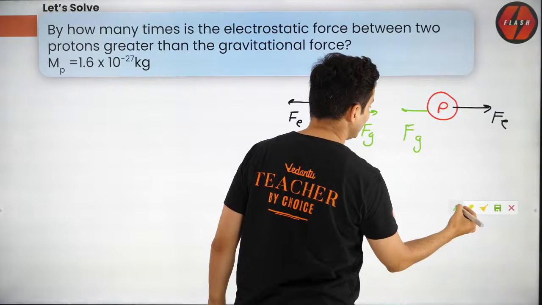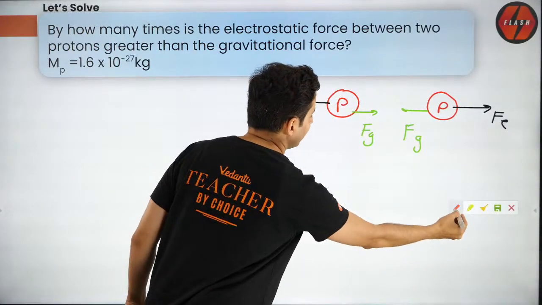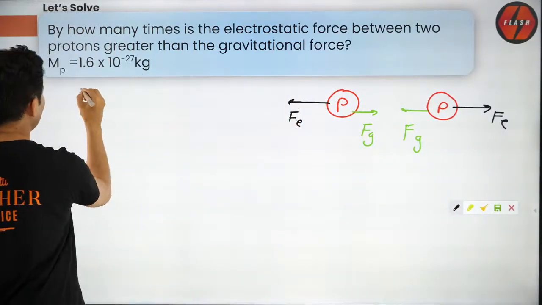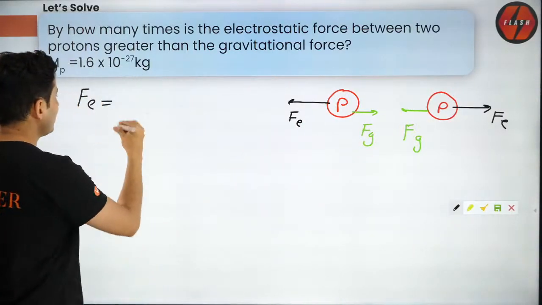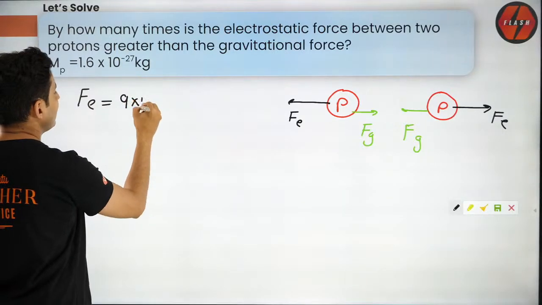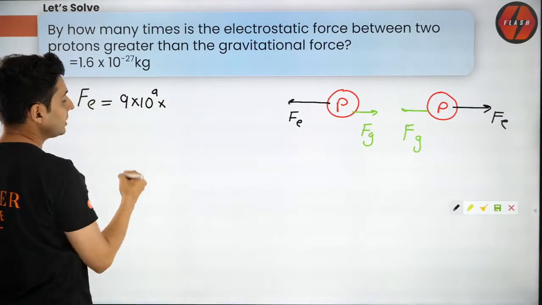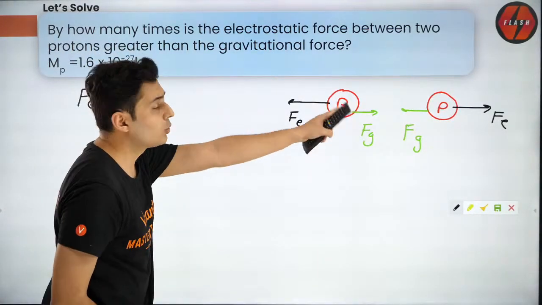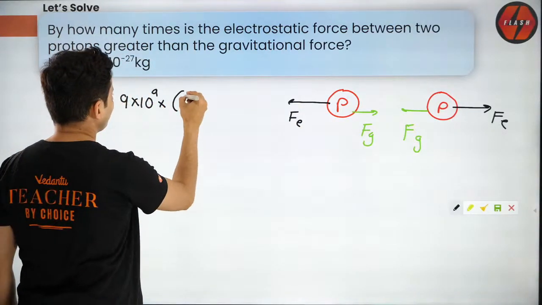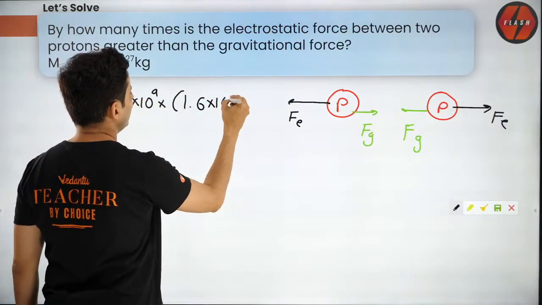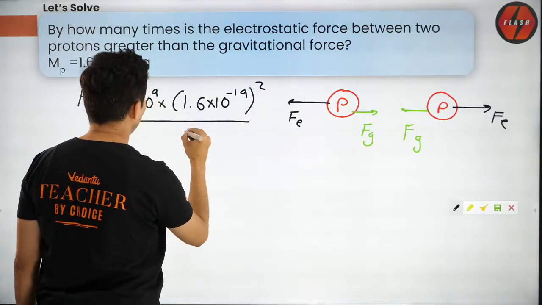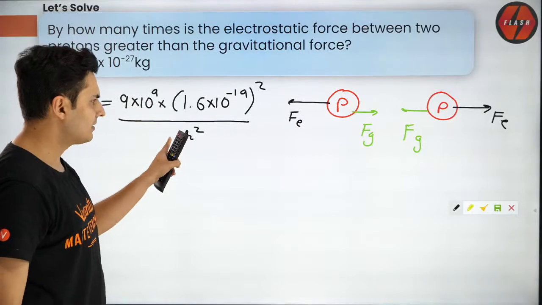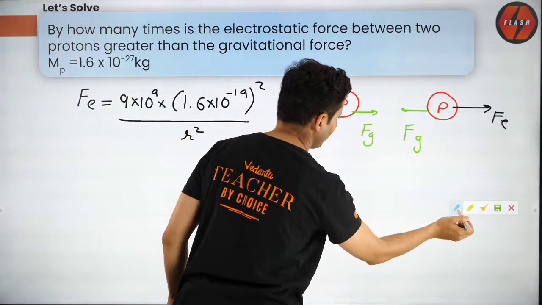Now let's calculate each of them and see what it is. I'll just tell you how to do this. You can do it later on also. Fe, force of repulsion, will be K. K is 9 into 10 to the power 9 into Q1, Q2. Well, Q1 and Q2 both are same. It's 1.6 into 10 to the power minus 19 whole square divided by distance, r square. That is something which I don't know. I'll just leave it over there.